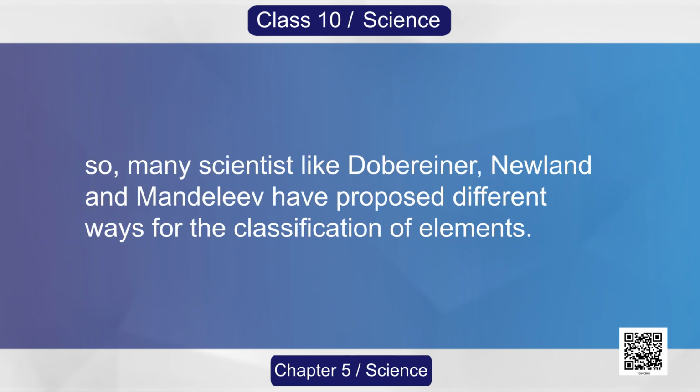So many scientists like Dobereiner, Newlands and Mendeleev have proposed different ways for the classification of elements. So dear students, let us start with Dobereiner's triads.